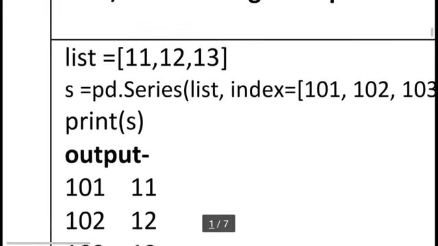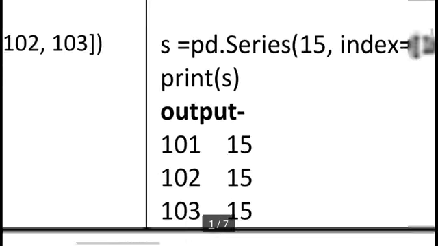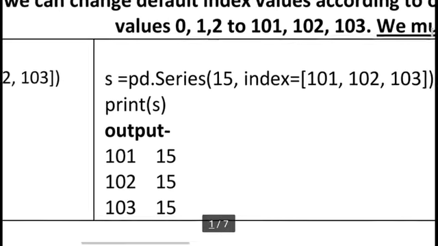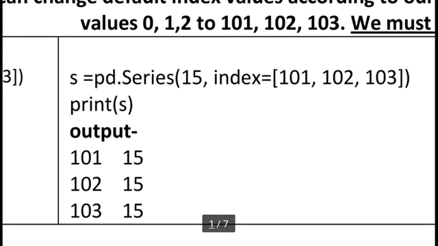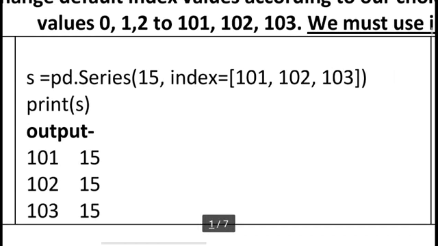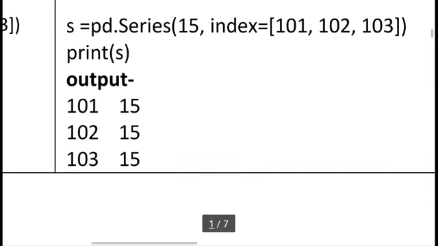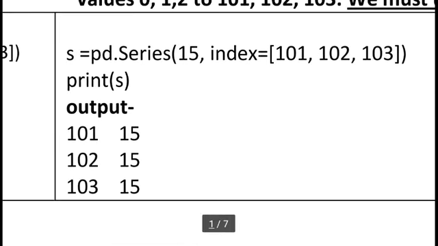So in this list concept, we can also use this concept in our scalar value concept. Here I am using pd.Series(15). This is our single constant value which we want to repeat more than one time. So the index here I have defined according to our choice: 101, 102 and 103. So this is our index. You can see in the output, in 101 position the value is 15, in 102 position the value is 15, in 103 position the value is 15.